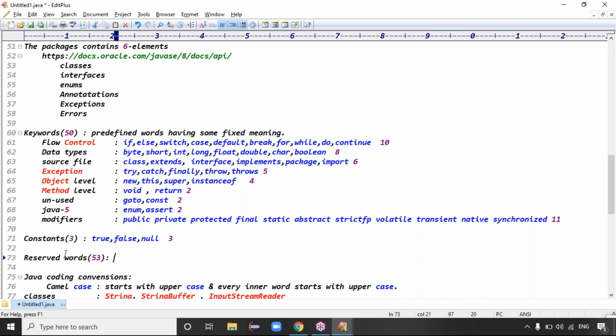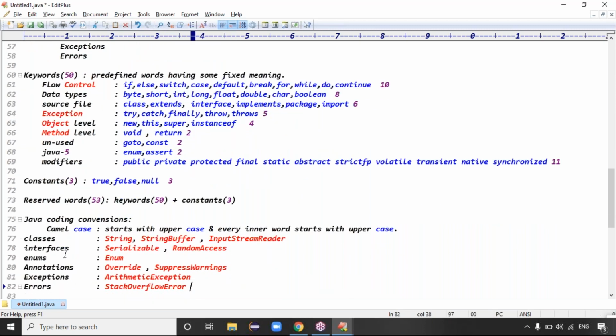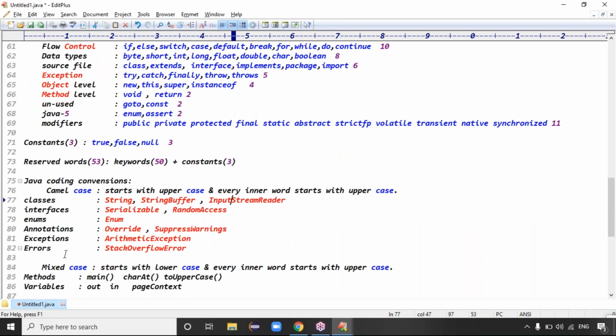Out of 53, how many keywords are there? 50 keywords are there, plus 3 constants, right? Exactly, guys. Is that clear? Good. So finally we decided.